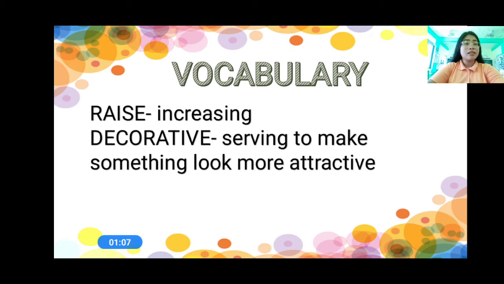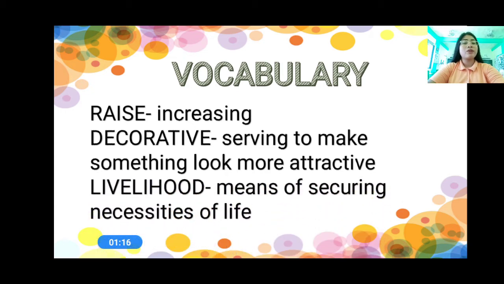That is decorative. Do you understand? Serving to make something look more attractive. And then we have livelihood. Livelihood means of securing necessities of life. That is livelihood. Do you understand me?